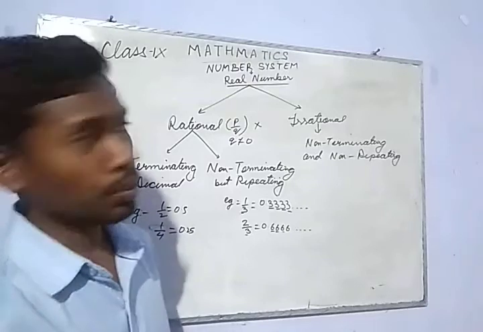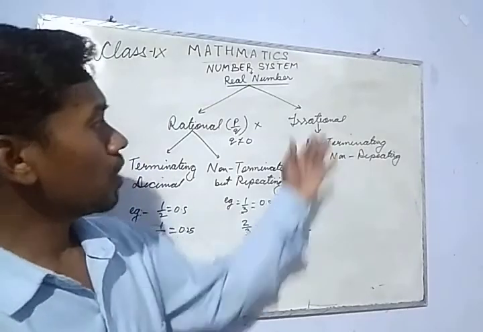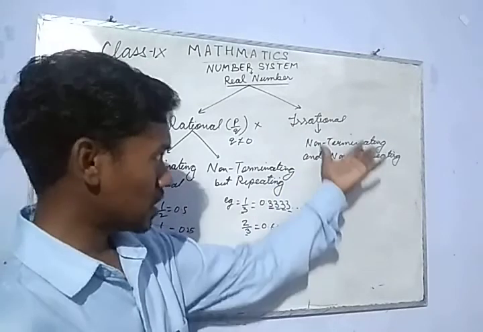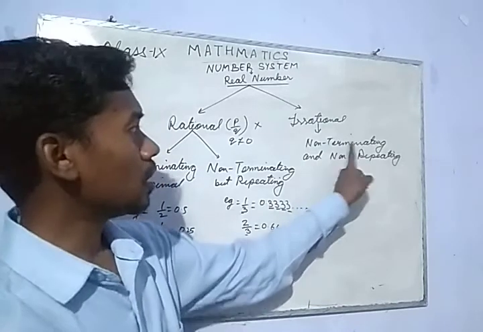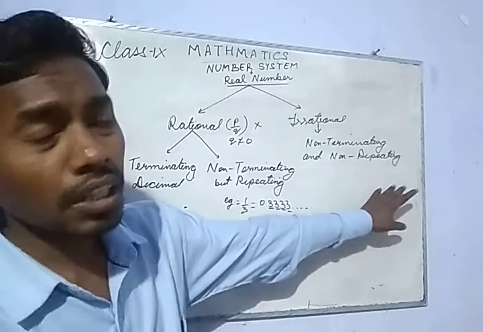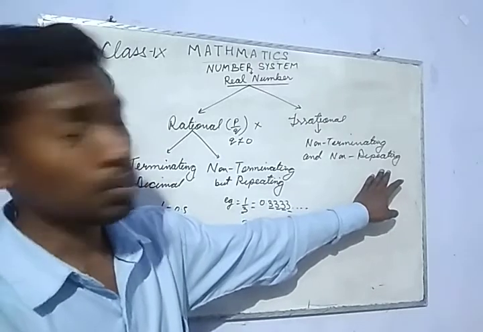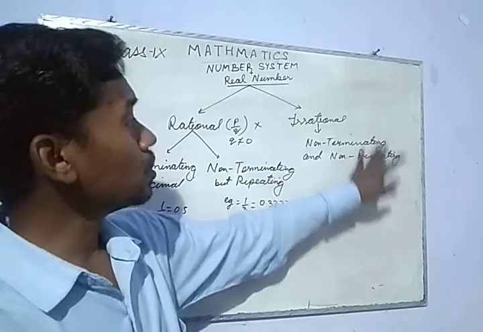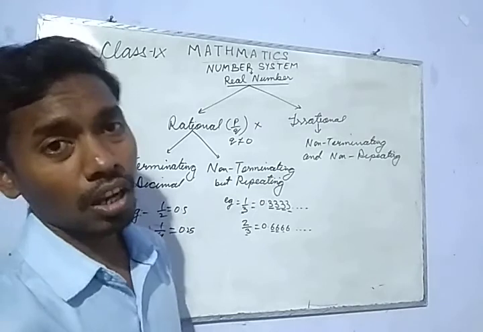Non-terminating and non-repeating. The type of numbers which give us this expression of non-terminating and non-repeating decimals are called irrational numbers.